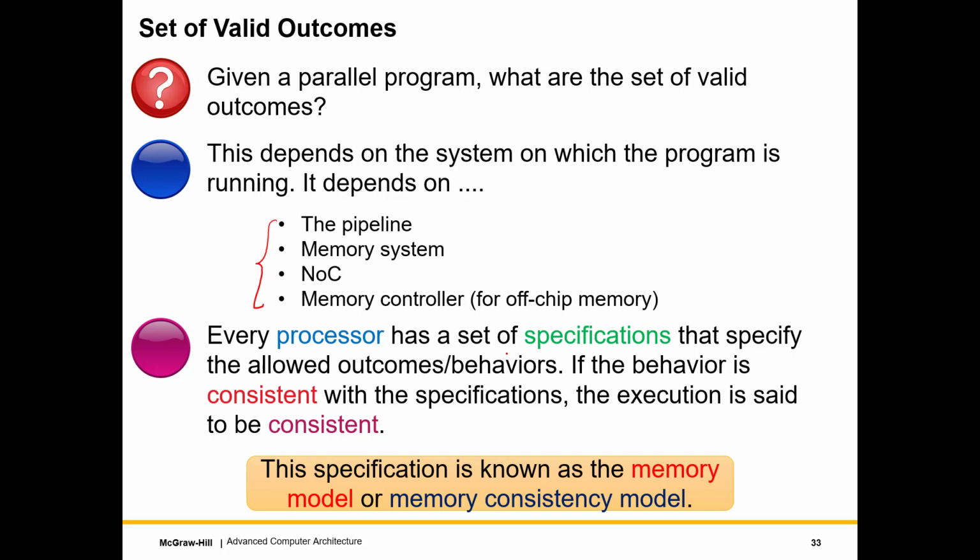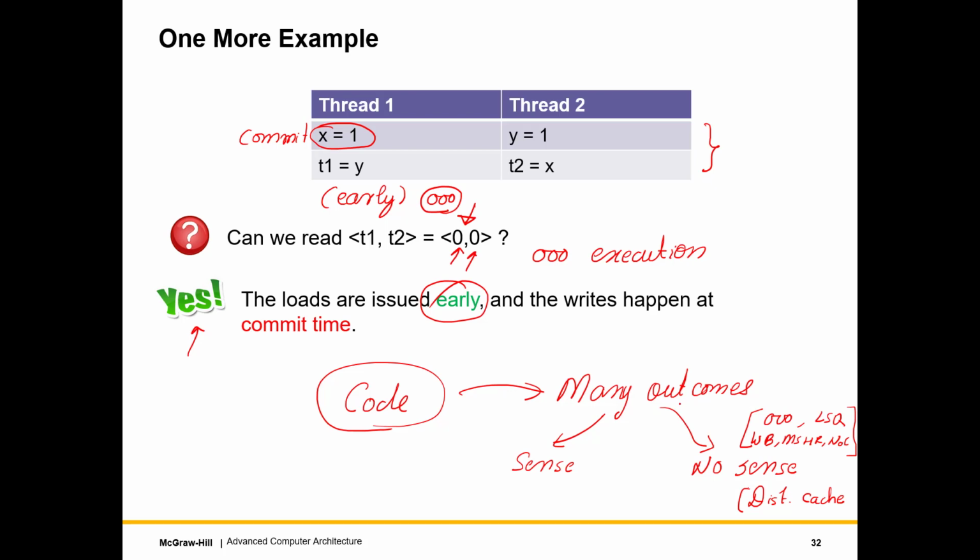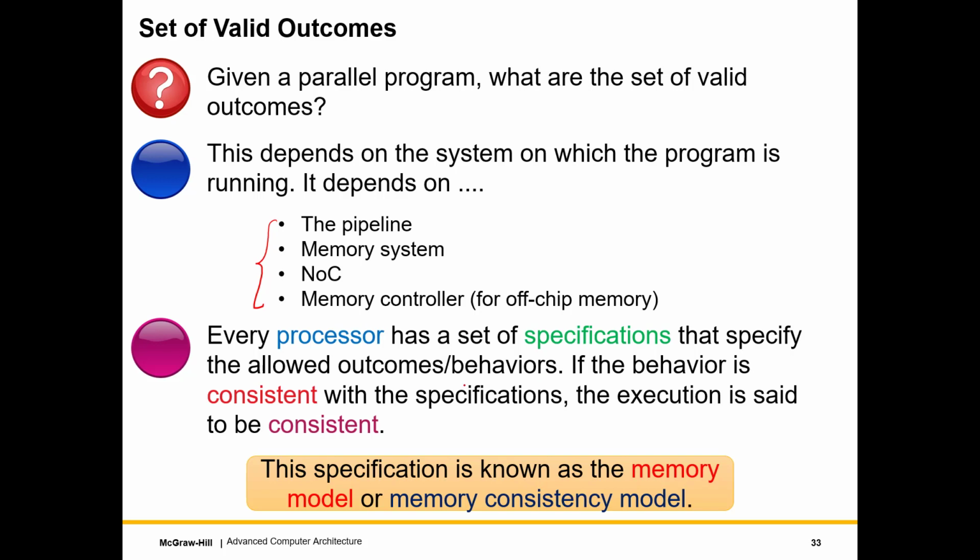So these set of specifications specify what is allowed as an outcome and what is not allowed. So in a certain sense, it creates a sense and no sense boundary of specifying what is allowed and not allowed. And so we say that if the outcome or the behavior is consistent with the specifications, then the outcome is consistent. Otherwise, it is not consistent, right? So any execution, meaning the values that all our instructions read and the values that all our instructions write, is said to be consistent if it follows a known specification.